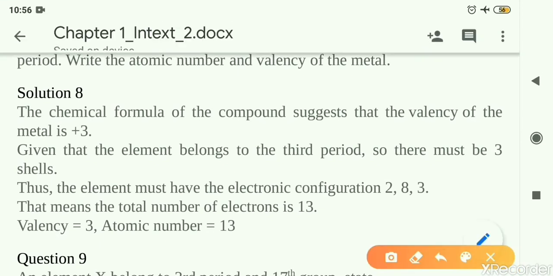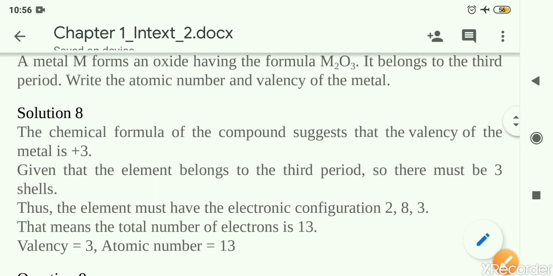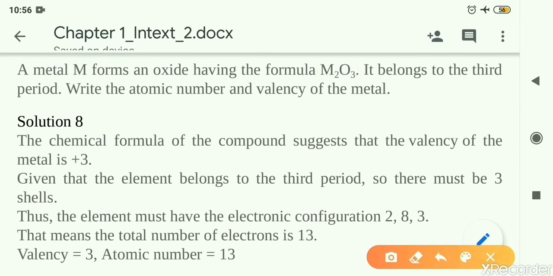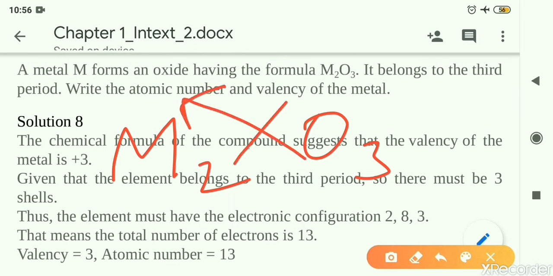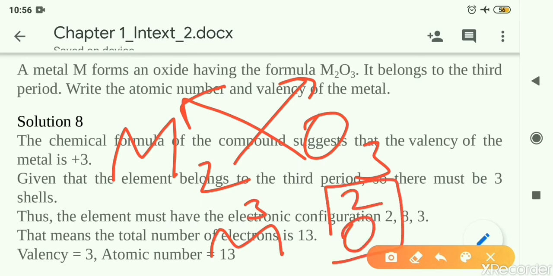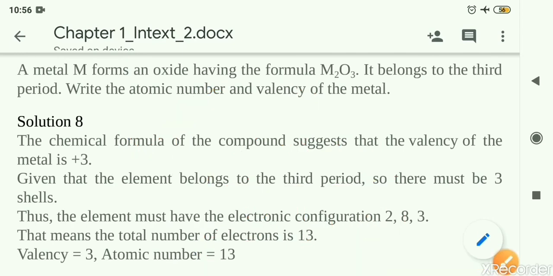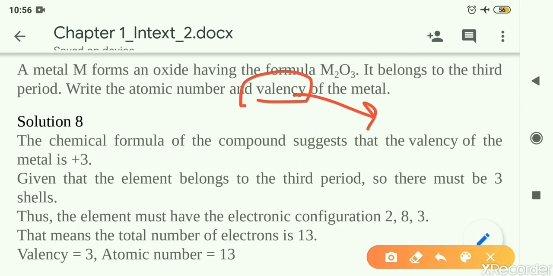Quickly let us look at the formula. M2O3. How to calculate the valency from the formula? That method is by transposing. If we take these numbers back, then M will have 3 and O will have 2. That means oxygen is having valency 2, and this metal M, whatever M we don't know, is having valency 3. So one part of the question I have solved, that is valency is 3.